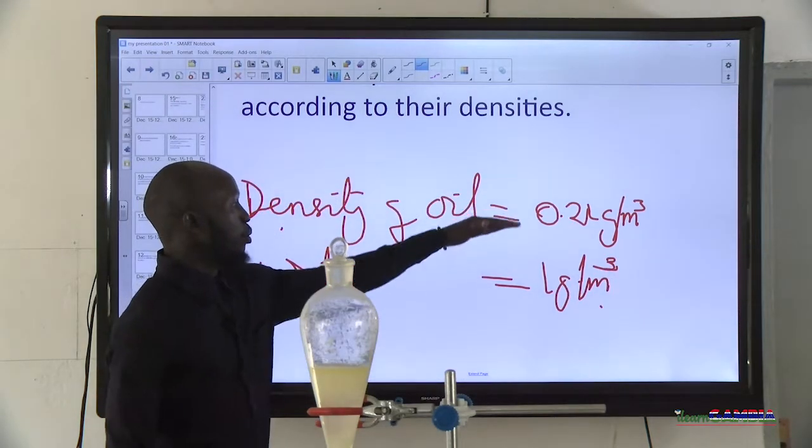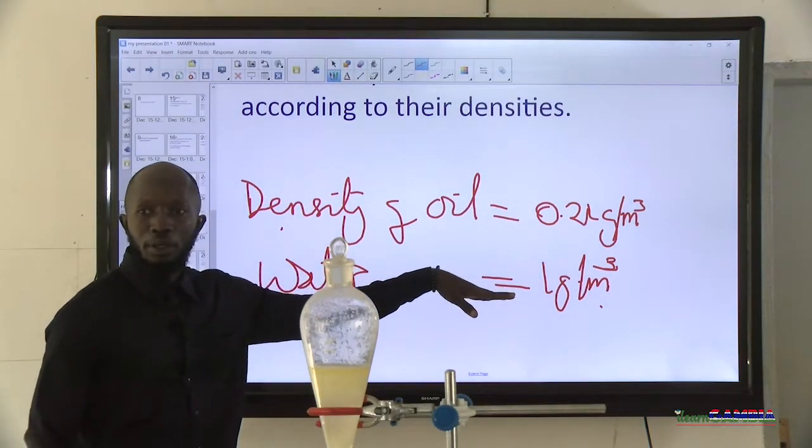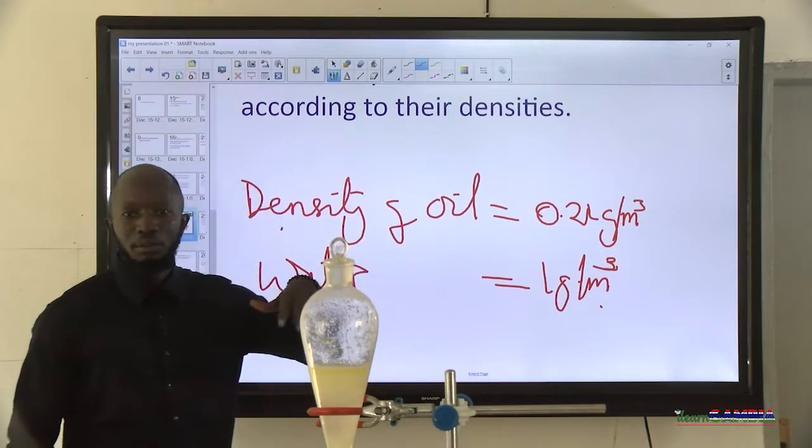So if you look at the two densities, because we know, according to the law of nature, that substances would always settle based on their densities. That is a natural law.